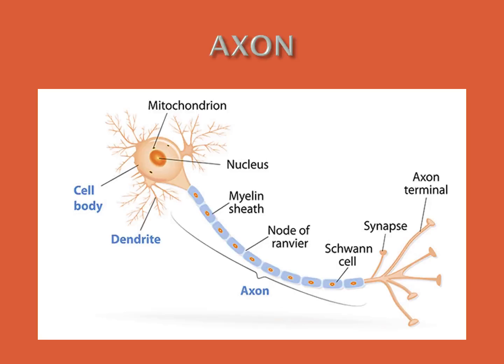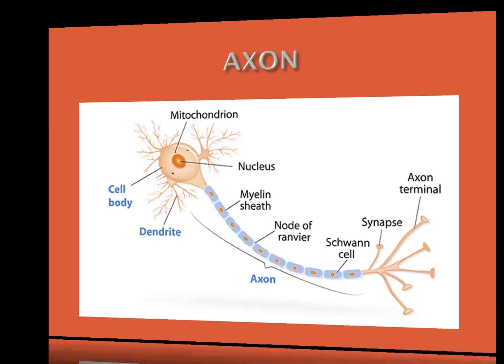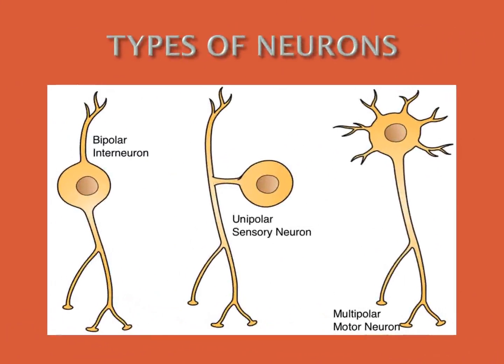Where is the axon? The axon is there. Unipolar. Everybody see the picture, unipolar? The axon and dendron are on two sides. Only one nerve process arises from the cyton. So that is unipolar.